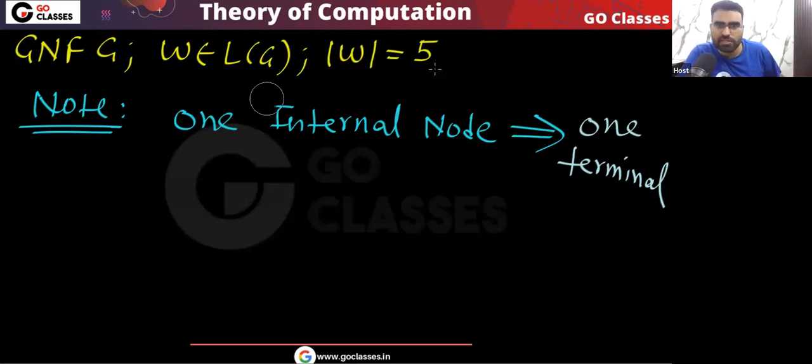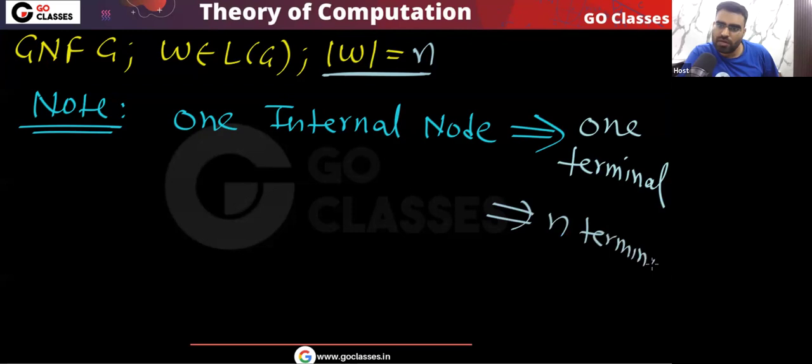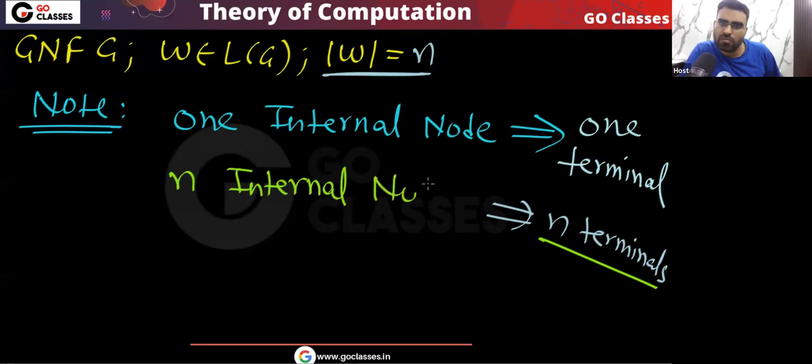So this is the idea: one internal node will give you one terminal. I want n terminals. Then tell me how many internal nodes will be there? If I want n terminals, then there will be n internal nodes. Yes or no? Is this point clear?